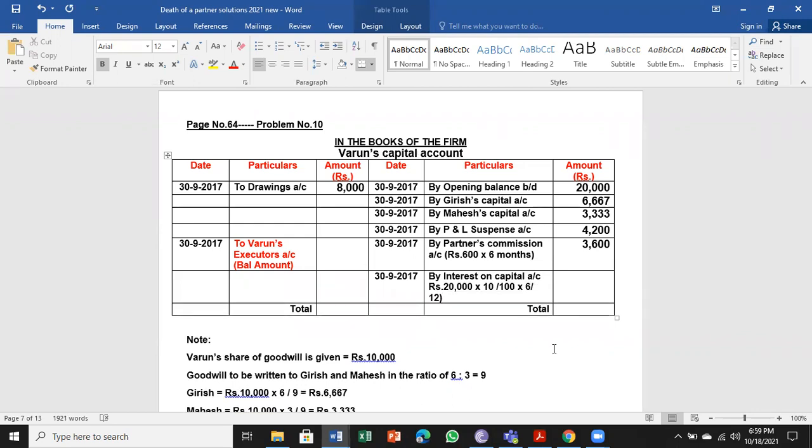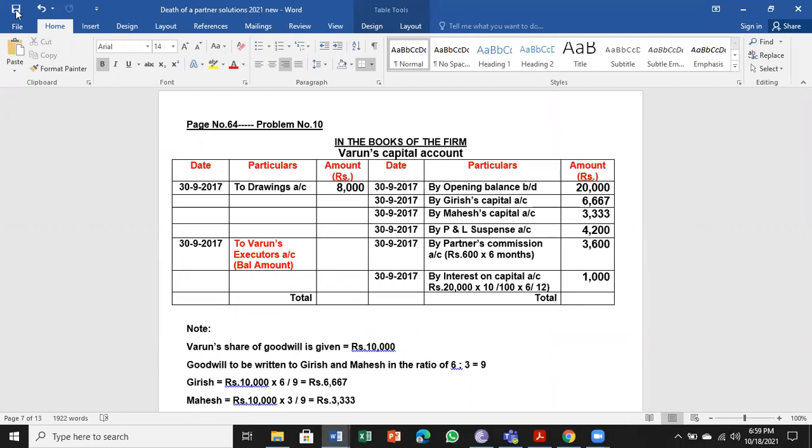So we have to calculate how much it is going to be. 2,000 rupees at 10% for a year, for 6 months it is going to be 1,000 rupees interest on capital. If you total, 30,000, 38,000, 38,800.